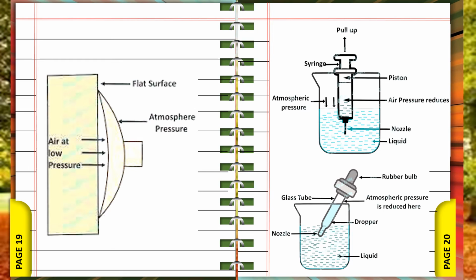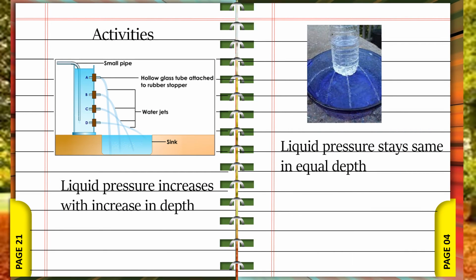In a dropper, atmospheric pressure is what sends water through the nozzle into the glass tube when we press the rubber bulb. There are many activities to see liquid pressure.